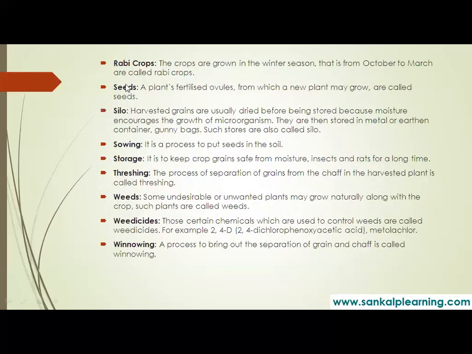And here we have seen all these terms. So we know what are rabi crops, kharif crops, and zaid crops. Rabi crops in winter, kharif crops in rainy season, and zaid crops in summer. Yes. Then silos, we have seen they are stored in silos and in granaries. Showing all the points we have discussed. Yes. So this is all about this topic.